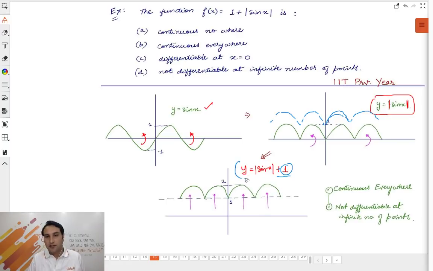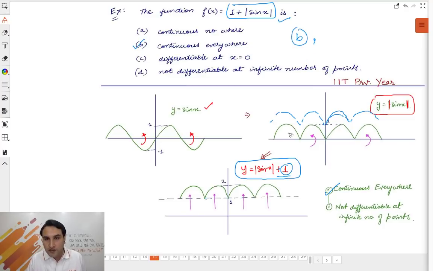Now, this is your graph. किसका graph बन गया ये? This is the graph of y is equal to mod sin x +1, the graph which I wanted in the question. Now, is this graph breaking anywhere? No. So this is continuous everywhere. Since it is not breaking, it is continuous everywhere. So B is the correct answer, one of the correct answers.